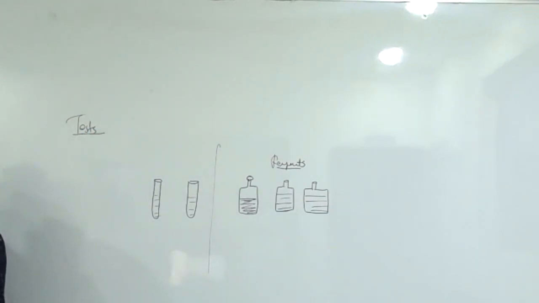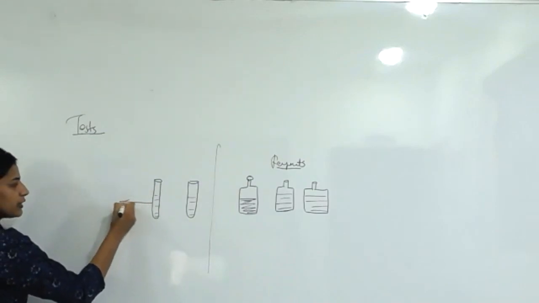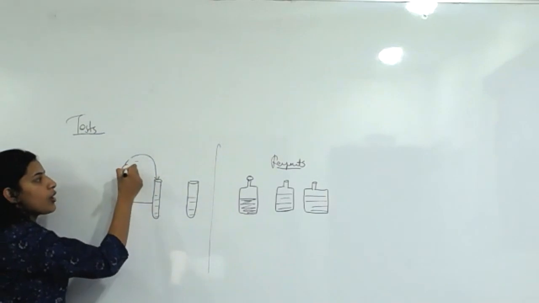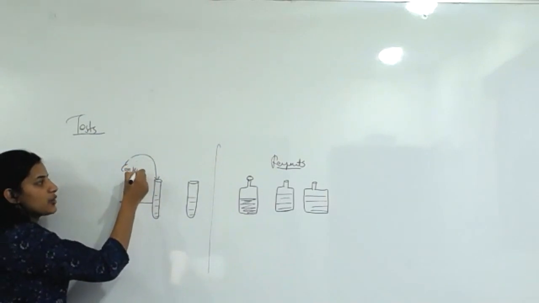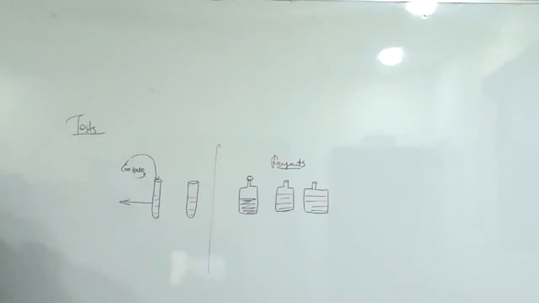First one is concentrated nitric acid on heating, which gives a yellow precipitate, right? A small amount of this protein is reacted with concentrated nitric acid, and we will get a yellow precipitate. Once again, to a small amount of this unknown solution you add concentrated HNO3, nitric acid.